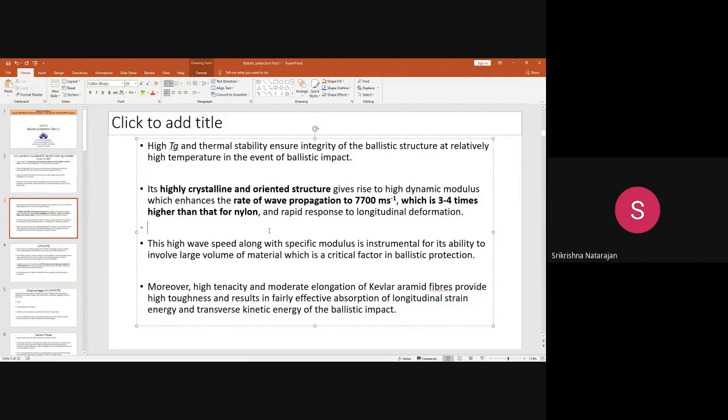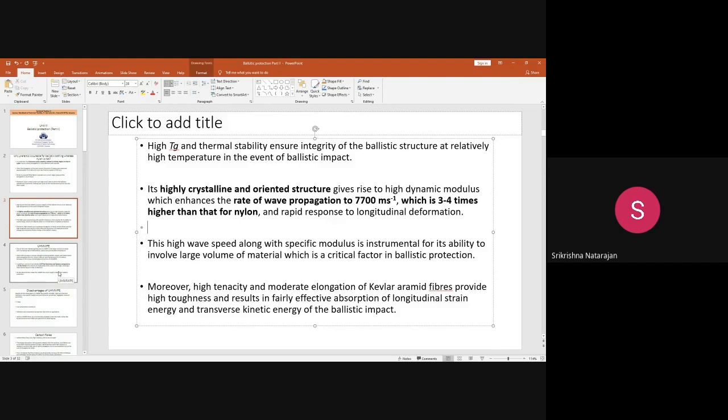The elongation is less if you compare it with nylon. Nylon has more elongation before it attains the ultimate tensile strength or rupturing. Before that, it actually extends more, whereas this fiber does not have that kind of property. After it reaches its elastic limit, it becomes fractured. Okay, so that gives the higher toughness to the Kevlar. Toughness in the sense, it is not the work of rupture, it is the fracture toughness, it is higher